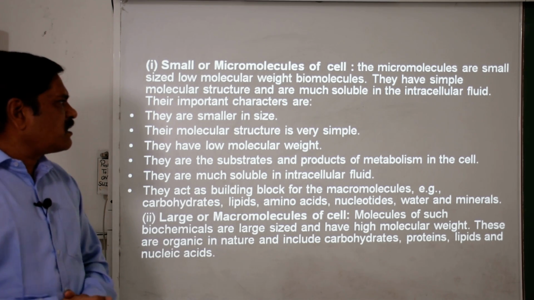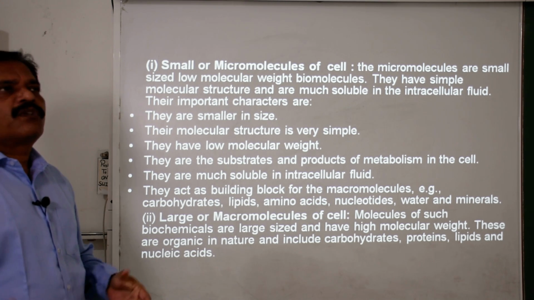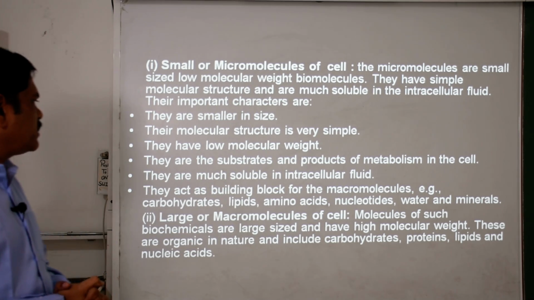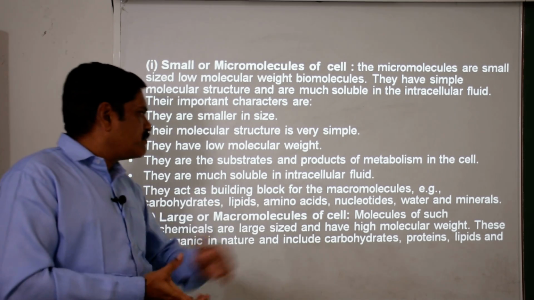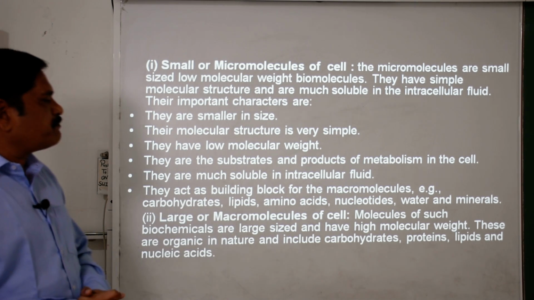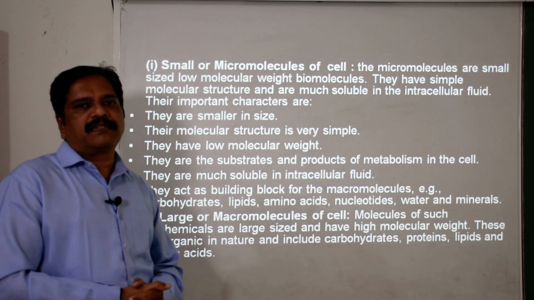And these are highly soluble in the intracellular fluid. That means whatever the cytoplasmic fluid is there, these are soluble in it. And they act as the building blocks for the macromolecules, likewise carbohydrates, lipids, amino acids, nucleotides, water and minerals, clear.